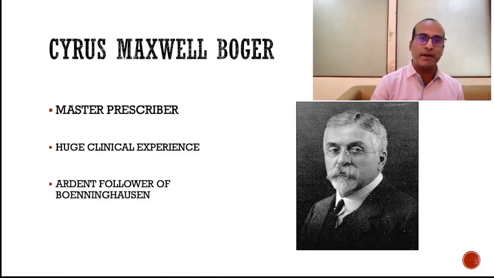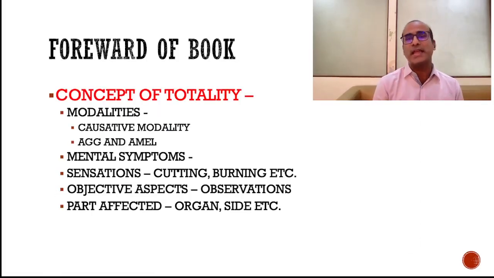If you want to understand this book, its strength and how to read it, we should read the foreword. What has Boger given in the foreword, why did he write this book, what was his intention? In the foreword he starts with his concept of totality, and this concept is reflected in the structure of his book, in how he has given the Materia Medica.